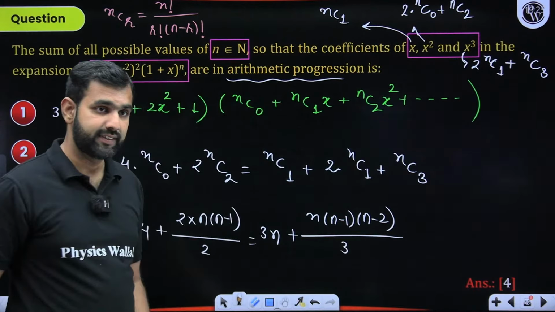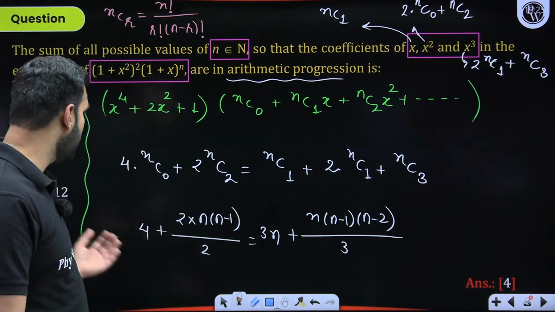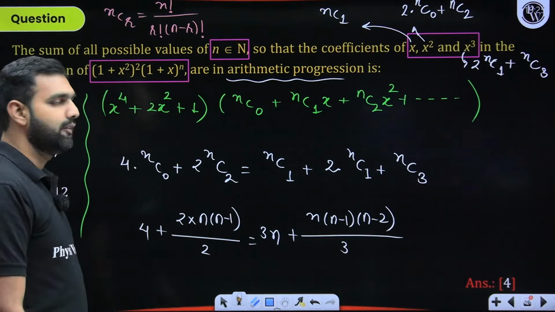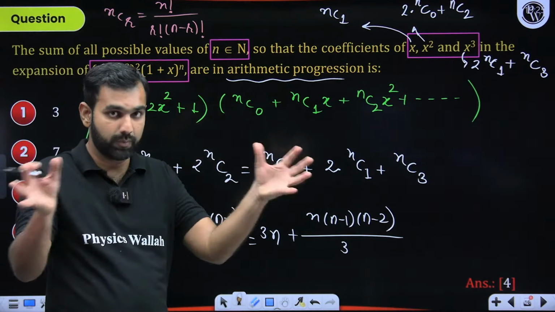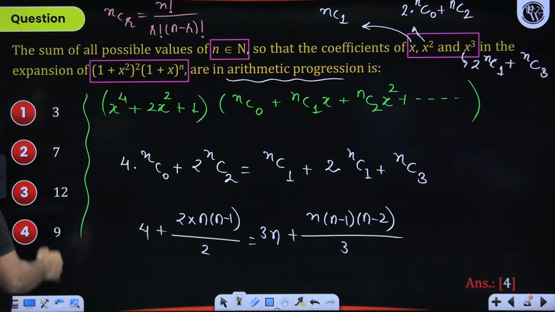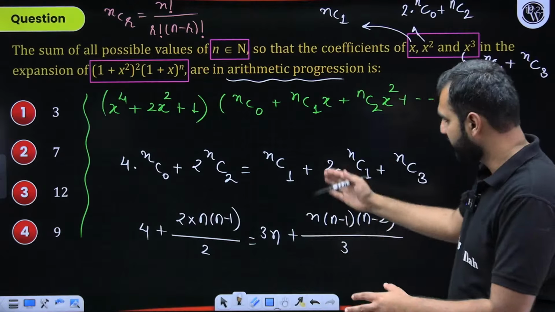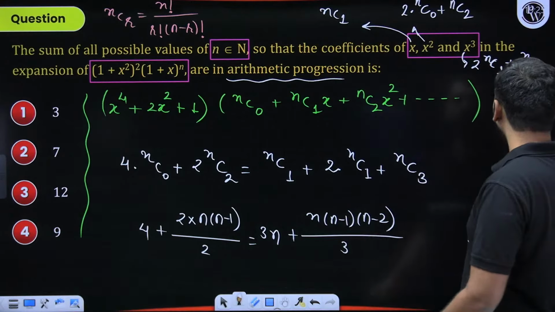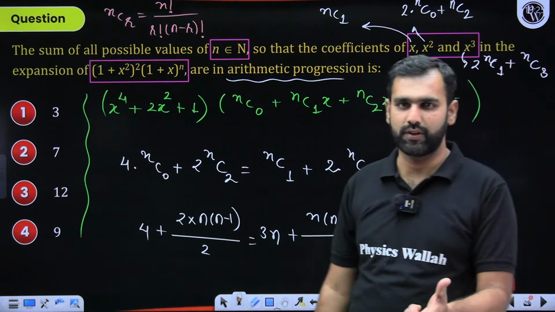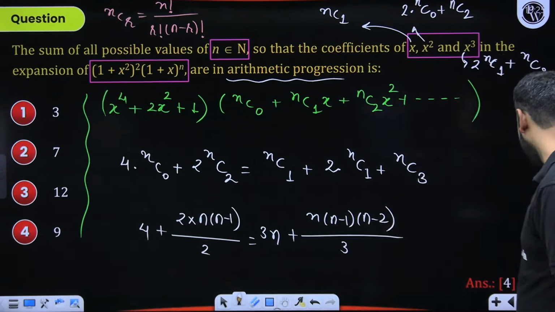Now, everyone listen to this part very carefully. When you solve this, you will get a cubic, and when you take the sum of the roots, because all the possible values of n, that sum needs to be taken, you will get the final answer. Can I skip this part now? You need to do the same process again, which I mistakenly did with nC2, which was nC1 actually. So I hope you will get the final answer correctly now.